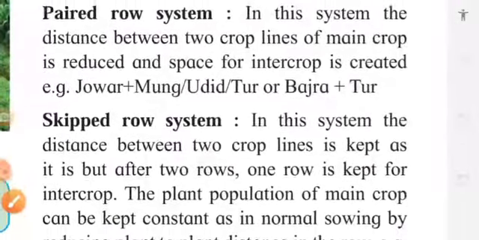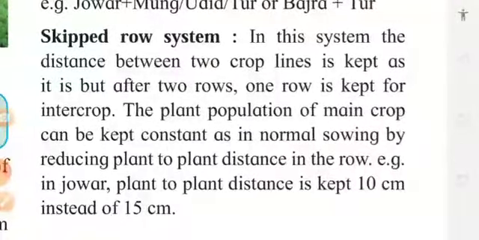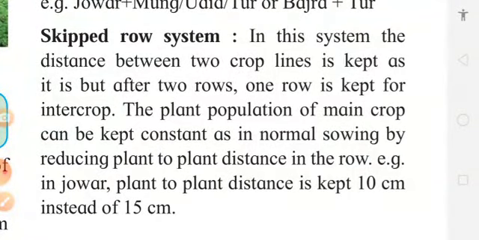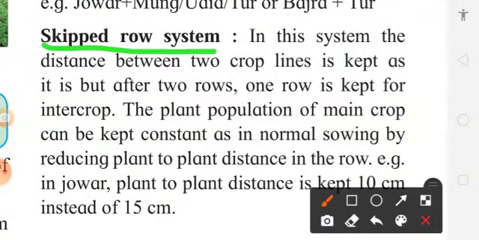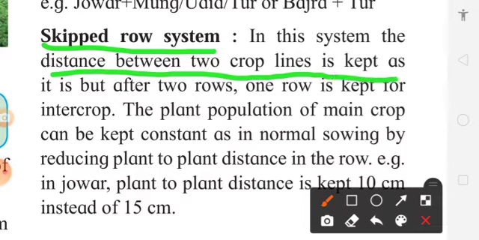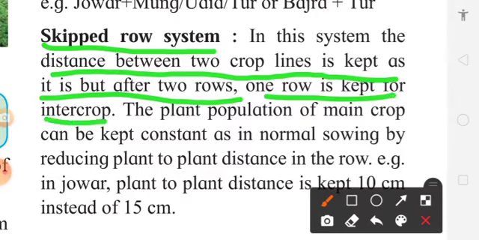Then this is the paired row system. In the skipped row system, we have to skip a row. In this case, the distance between two crop lines is kept as it is, but after two rows, one row is kept for the intercrop. It means 2 plus 1: 2 lines of jawar, 1 line of tur. Again 2 jawar, 1 line of tur, like that.